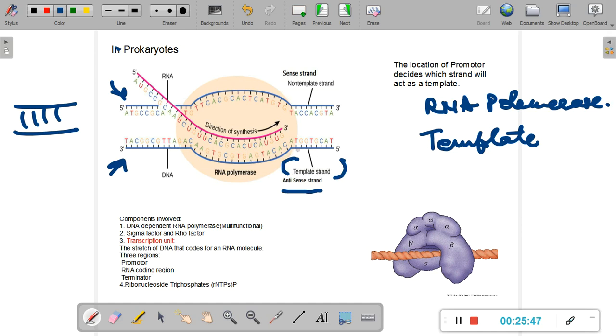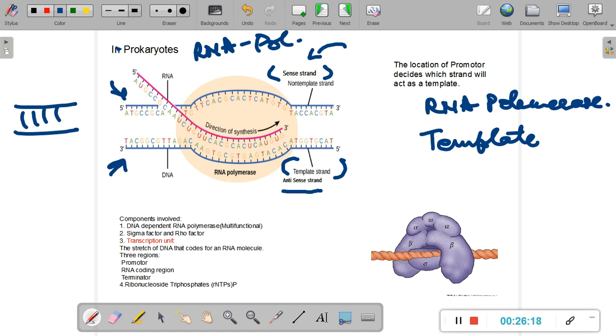Now the strand which is opposite to the template strand is not used by the enzyme RNA polymerase to make mRNA. Why is it not used by it? We'll have a look at that in a little moment. But the other strand, which is not used by RNA polymerase to make the mRNA molecule, is called the sense strand. Now it's called the sense strand. This makes no sense, but that is how it is.